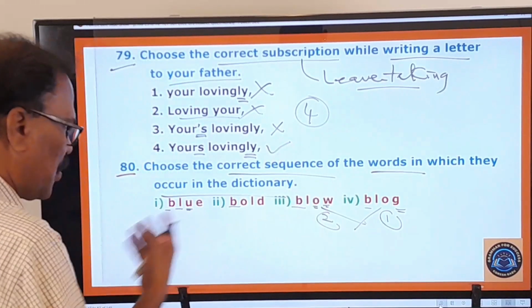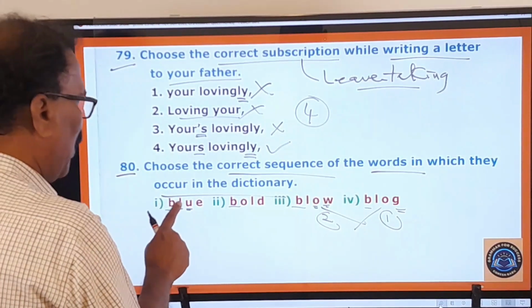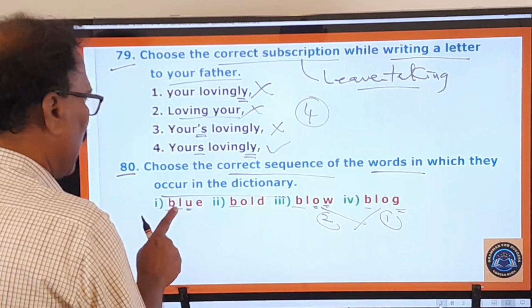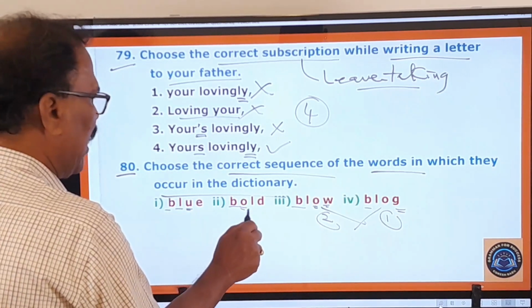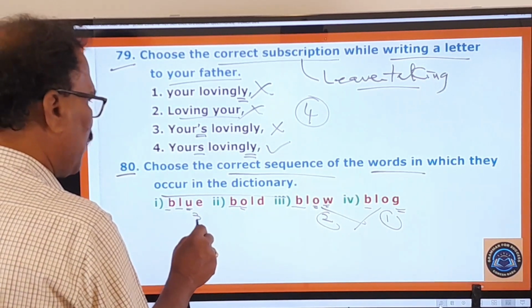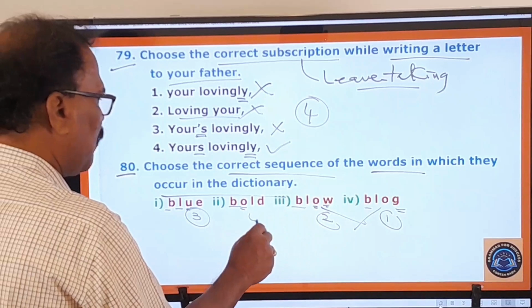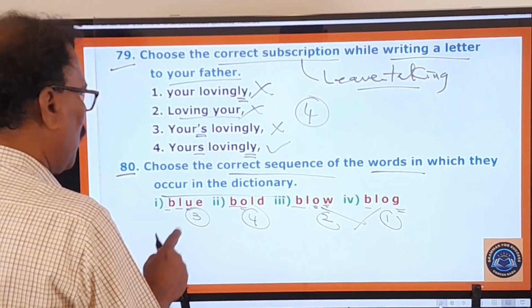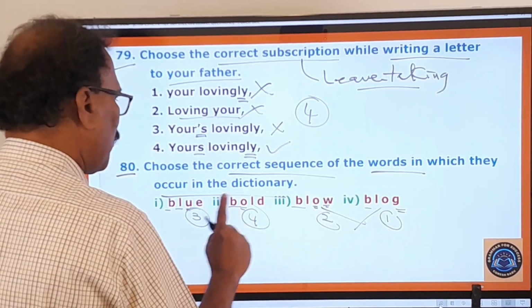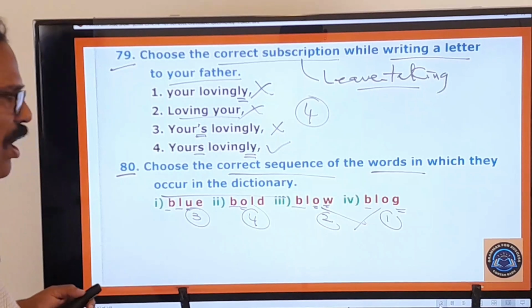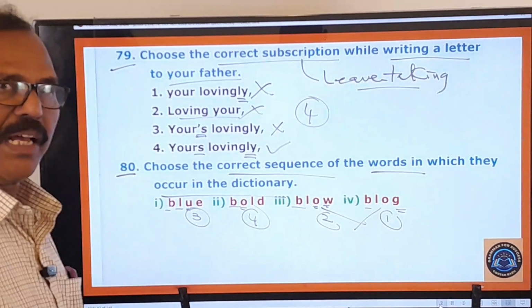Now you come to these two words, BLU, BOL. So L comes first, O comes later. Therefore you have to take this one, first one, 2. This is the fourth one. So 1, 2, 3, 4. That is the order of these words that you find in the dictionary.